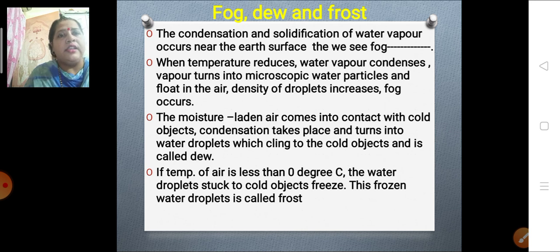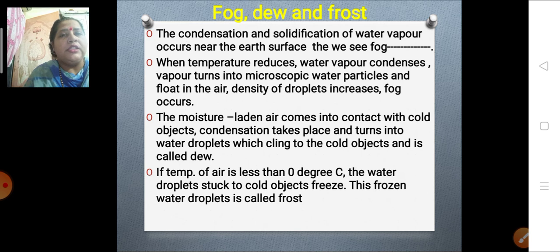Next thing is the moisture laden air. In the winter season, children, you all must have seen outside when you go on your car, maybe some dew drops are formed on it. How is it formed? The air is already moisture laden. When it comes into contact with cold objects, condensation takes place and it turns into water droplets which cling to the cold object, and this is called dew.